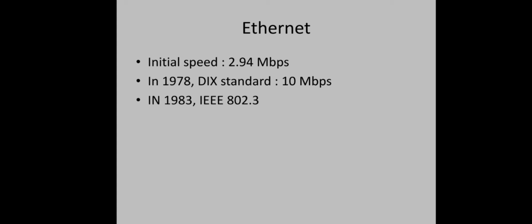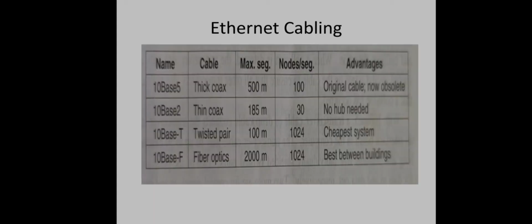And Ethernet continued to develop, and still it's developing, right? Now let us go through the physical layer of this Ethernet first. Let us start from Ethernet cabling. 4 different types of cabling were used in Ethernet. Those were 10 base 5, 10 base 2, 10 base T, and 10 base F.